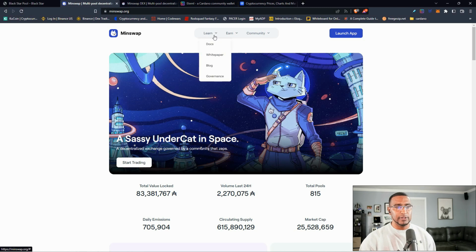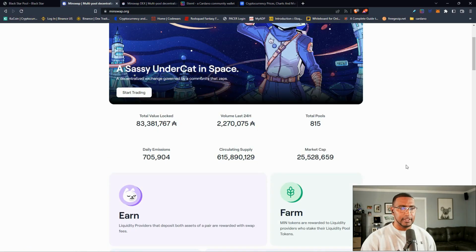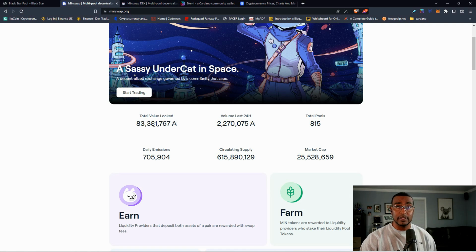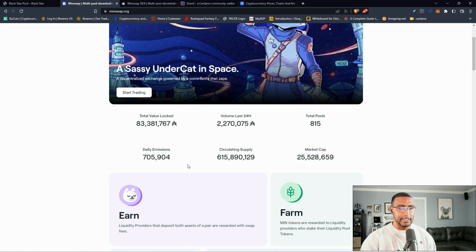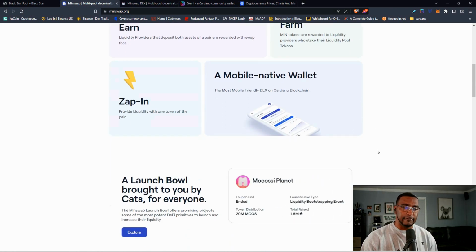On their main page, you can go to start trading. They have the logo, Learn, Own, Earn, and Community, which have several links. Then you can launch the app. They're giving some vital stats, all related to ADA: total value locked within the protocol, or the DEX rather, 815 pools, daily emissions, circulating supply, and market cap, all in ADA. And also some interesting information that's available on the site.